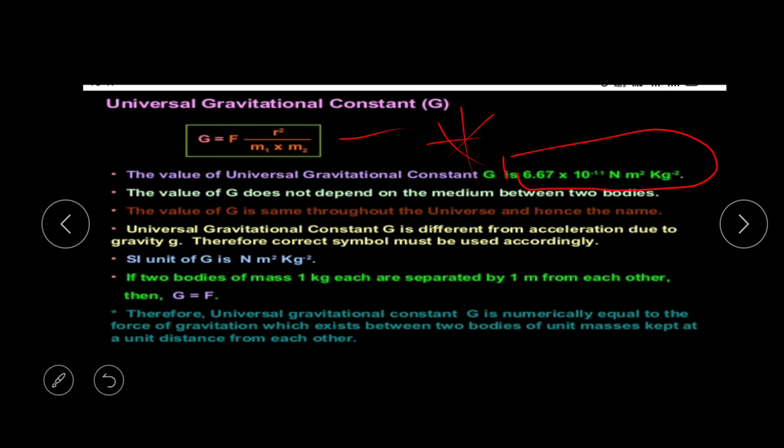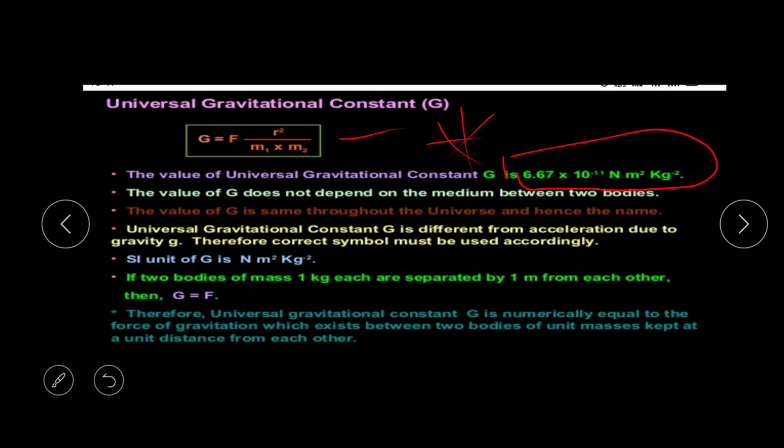Look here, the value of G does not depend on the medium between two bodies. So keep that in mind. It will always be the same because it is constant in any medium. The value of G is the same throughout the universe, and hence the name. The value of G is always the same in the whole universe.